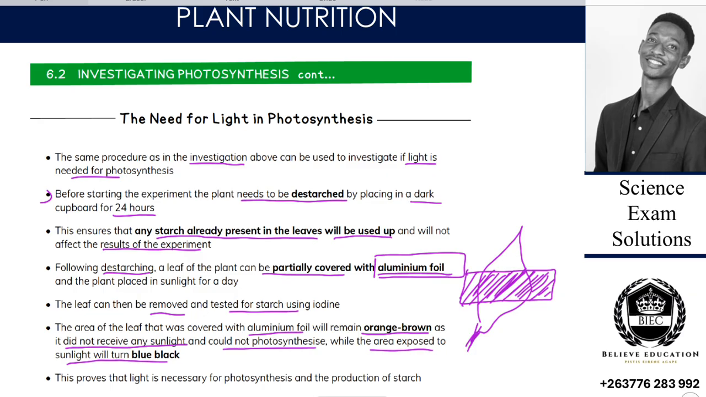Why? Because they were exposed, right? They were given enough things to work with, and then photosynthesis happened. So the places that did not receive sunlight remained brown, and the places that received sunlight turned blue black. So this proves that light is necessary for photosynthesis and the production of starch.